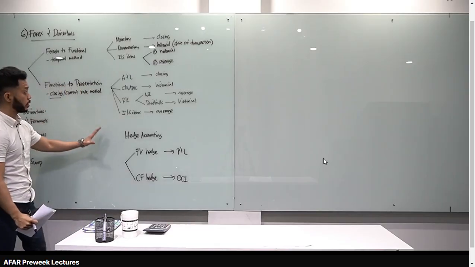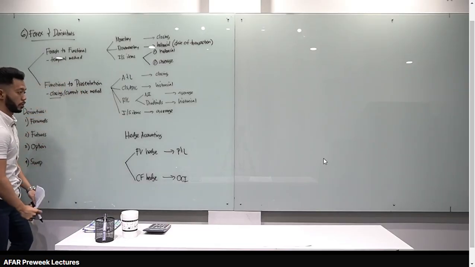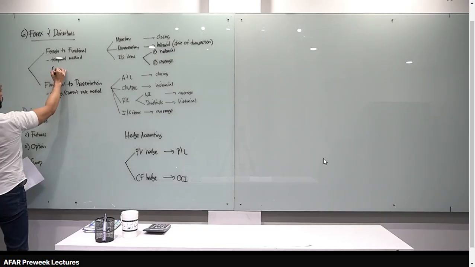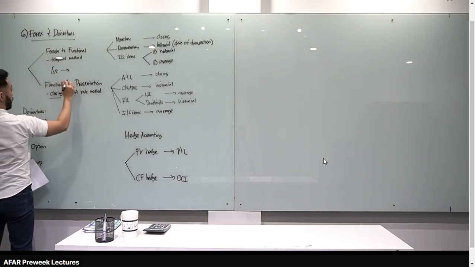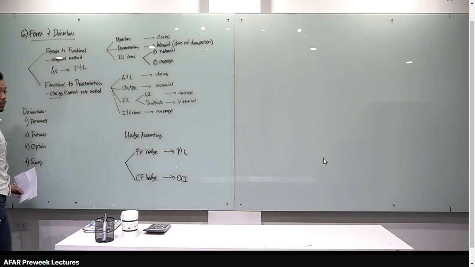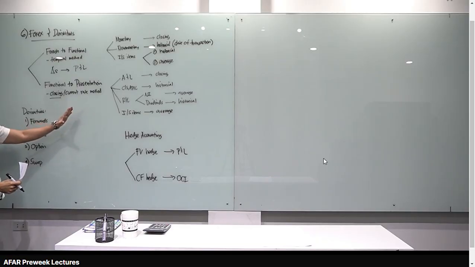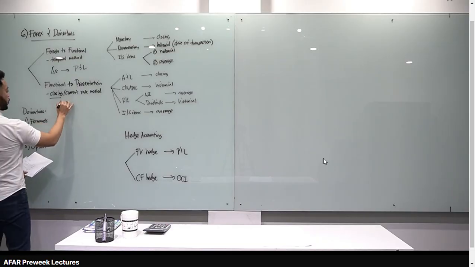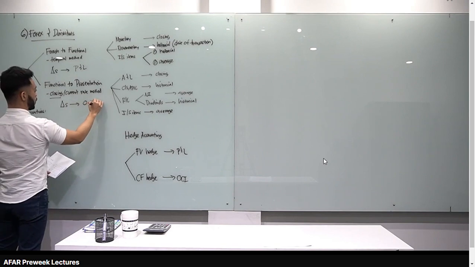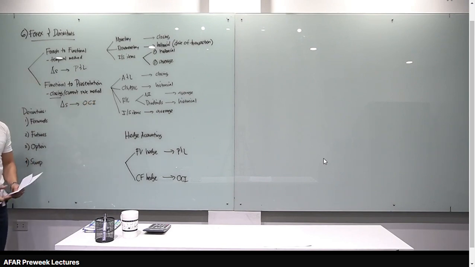Okay, so ito yung summary natin for temporal method and closing or current rate method. Lahat ng changes in foreign exchange rate, okay? Under temporal method, ipepresent natin yan sa P&L. For functional to presentation, okay, this one is translation. Lahat naman ng changes, lalagay natin sa other comprehensive income. We call it FCTA or the foreign currency translation adjustment. Alright.